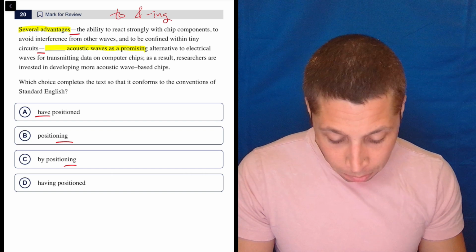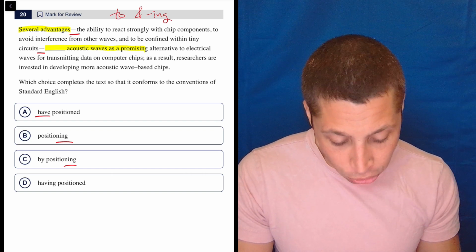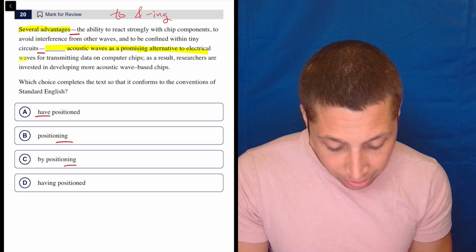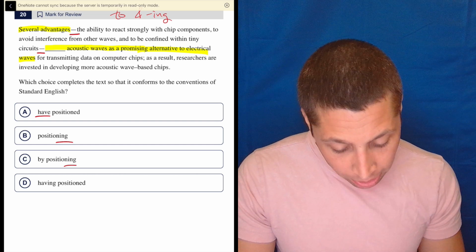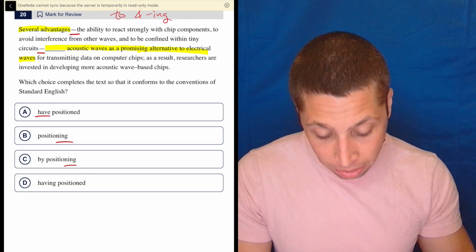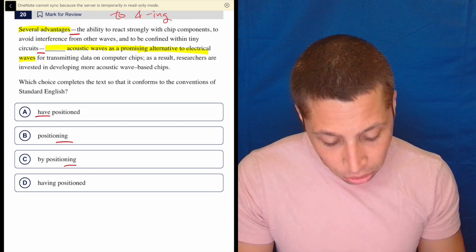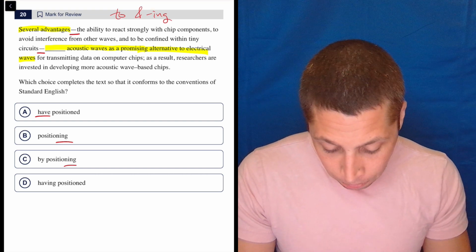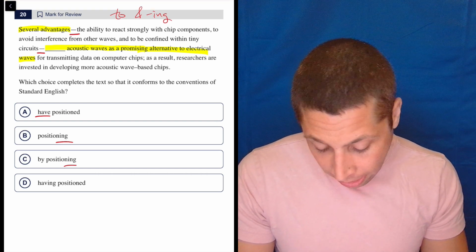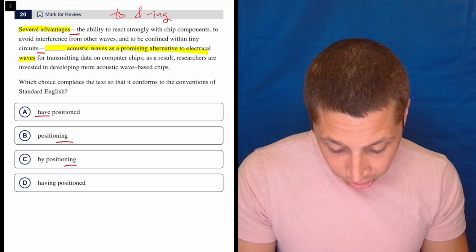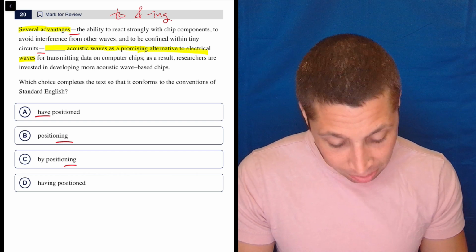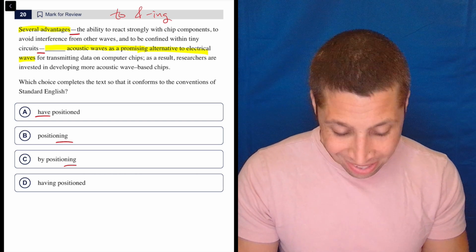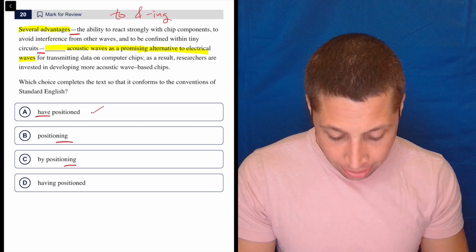Several advantages blank acoustic waves as a promising alternative to electric waves for transmitting data on computer chips. And then there's a semicolon. So that means there's a period there. So that's nice. As a result, researchers are investing in developing more acoustic wave-based chips. Okay. So here, I guess let's just try out the choices. Several advantages have positioned acoustic waves as a promising alternative. Okay. Sounds kind of weird, but I get it.